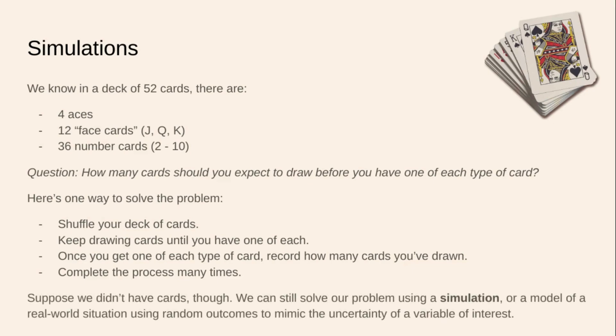All right? So, suppose we don't have cards. Bummer. Actually, that makes our life easier. If we had cards, we might want to use them, but actually we shouldn't use them. There are much easier ways of solving this problem than actually picking from a deck of cards. We can still solve the problem using a simulation, and here's where we get into simulating this process. That is a model of a real-world situation using random outcomes to mimic the uncertainty for a variable of interest. The variable being how many times you need to pull from the deck to get one of each type of